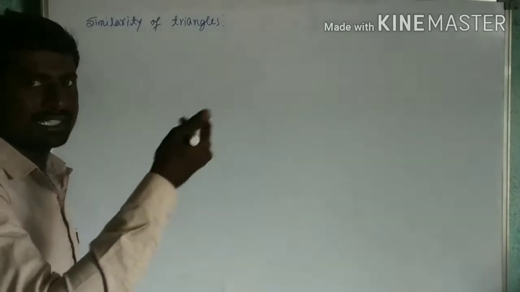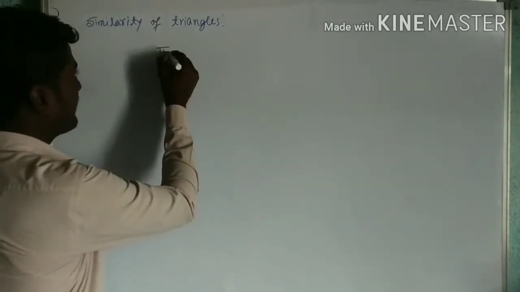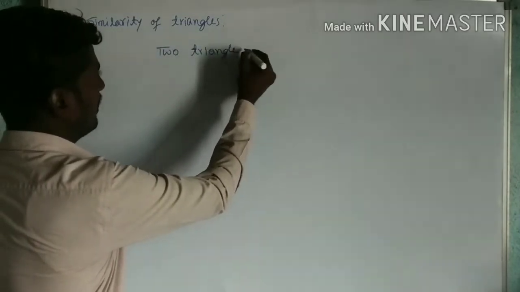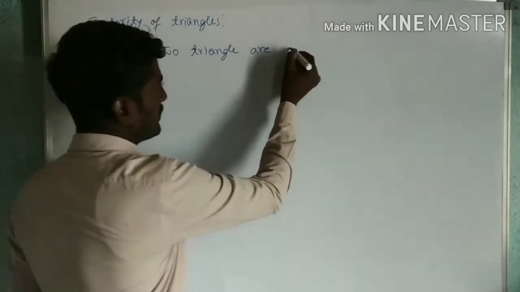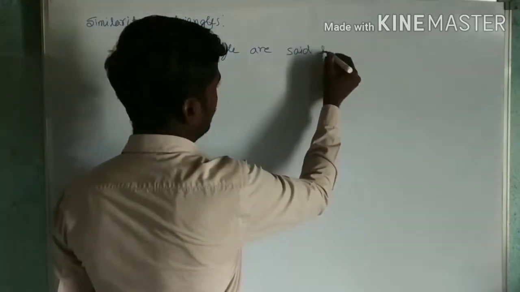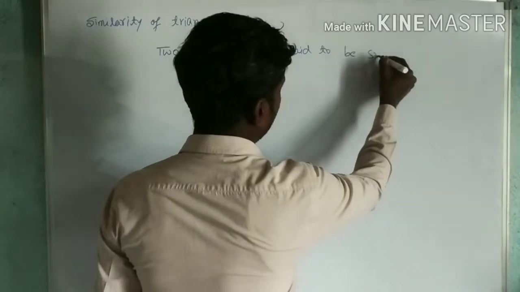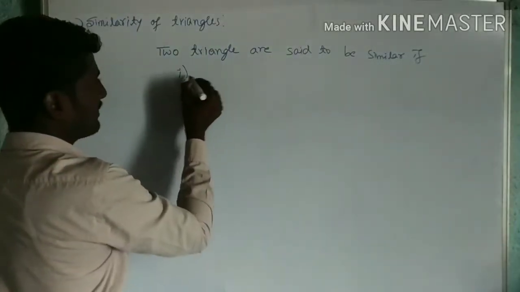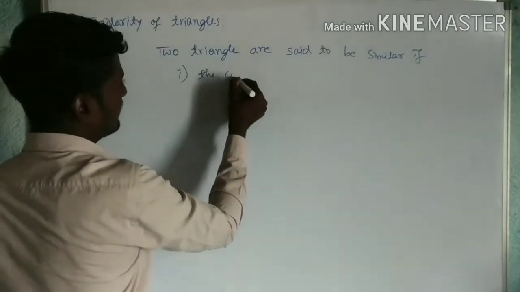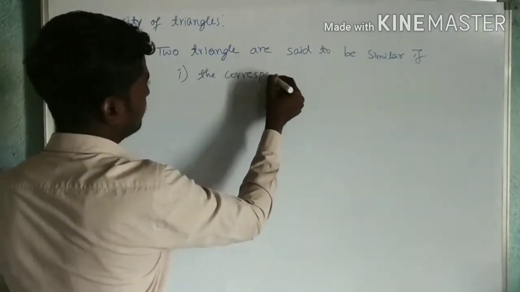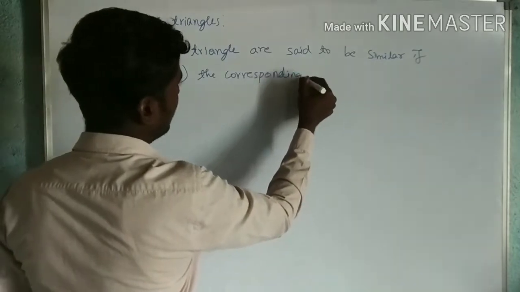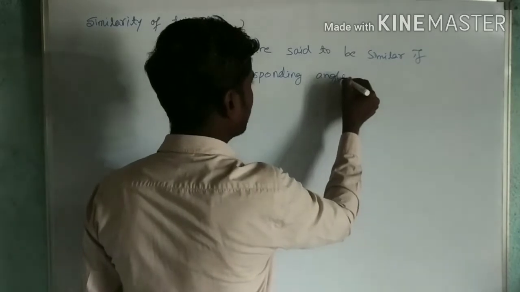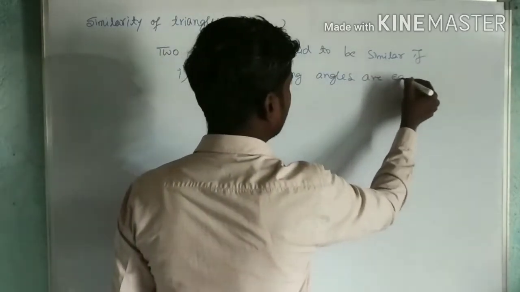The same statement I'll write here. Two triangles are said to be similar if, first, the corresponding angles are equal.